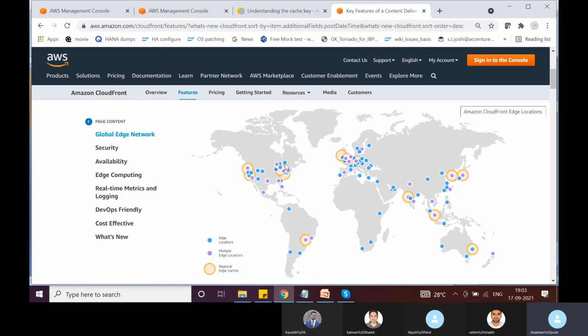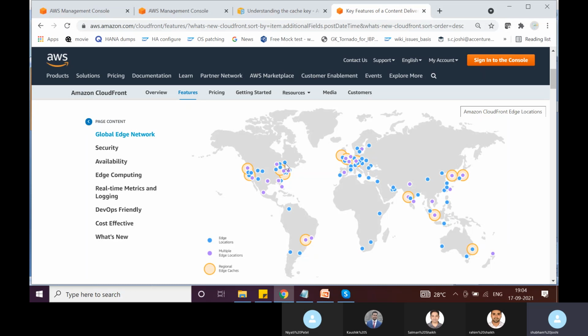CloudFront is a content delivery network. Suppose you are running a streaming service like Hotstar or Netflix. The origin servers, where the web application is deployed or where the actual video files are placed, might be hosted somewhere in North America, but Netflix is accessed globally.